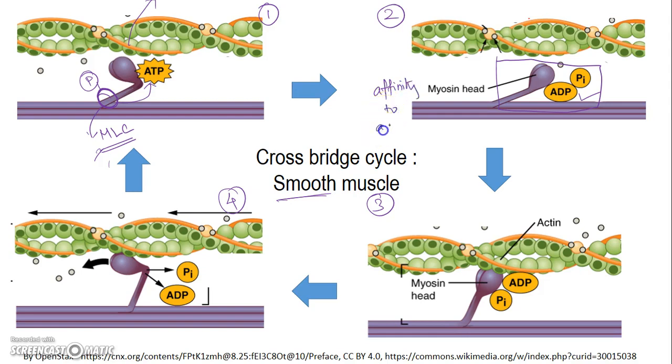Whereas in the state when ATP is bound, it doesn't have the affinity to bind actin. So the contraction is triggered by phosphorylation of the myosin light chain, which will cause the ATP hydrolysis, and then the myosin can bind to actin and the cross bridge cycling goes on.